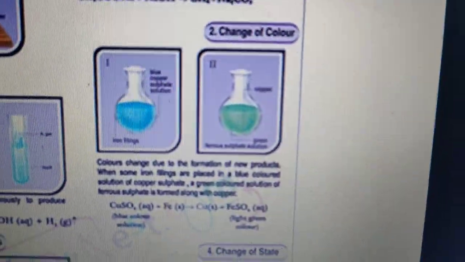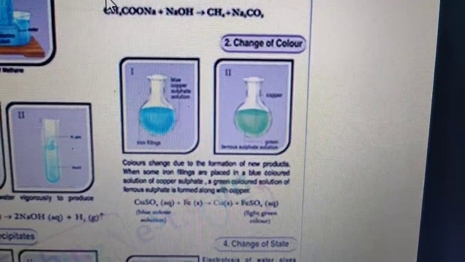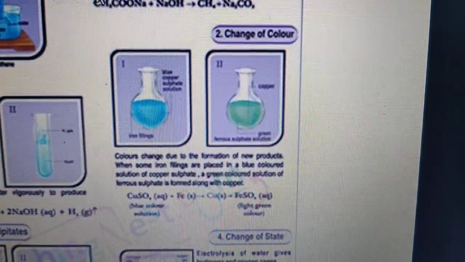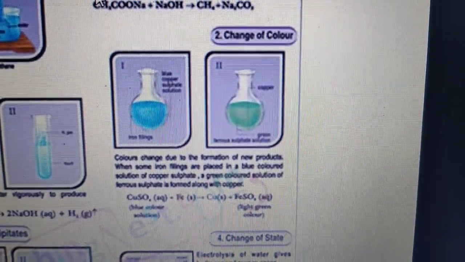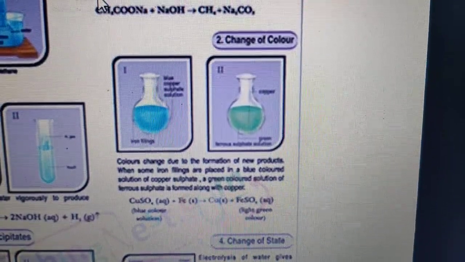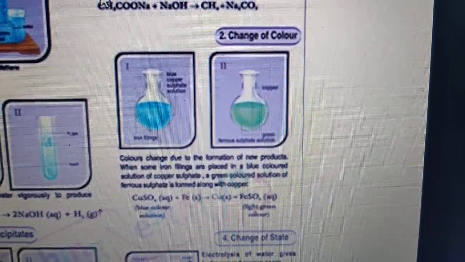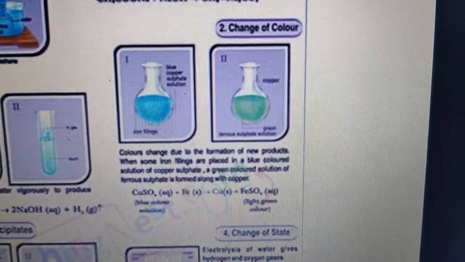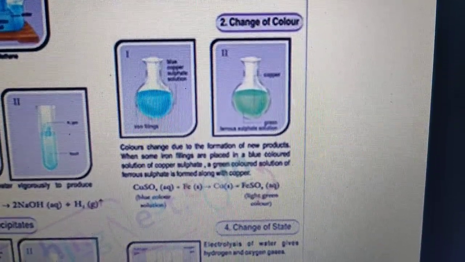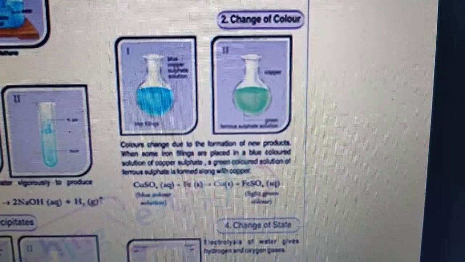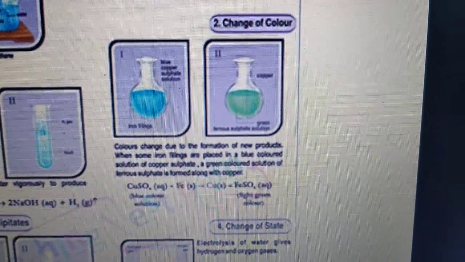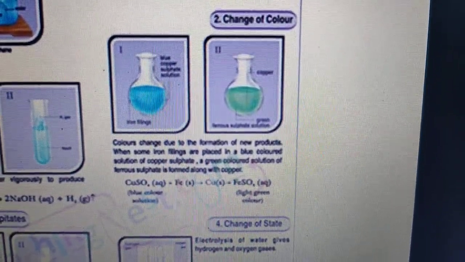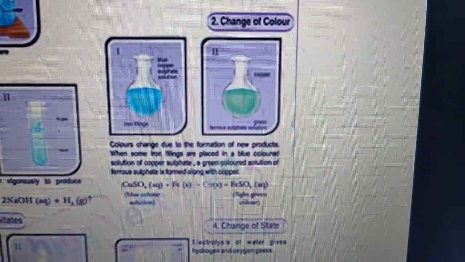Now let's move to another characteristic, that is change of color. Certain reactions occur with a color change. Suppose you are mixing something in a particular solution and the color changes. That is an example of color change. Color change is due to the formation of new products, right? One example given here is that when some iron filings are placed in a blue colored solution of copper sulfate, a green colored solution of ferrous sulfate is formed along with copper.